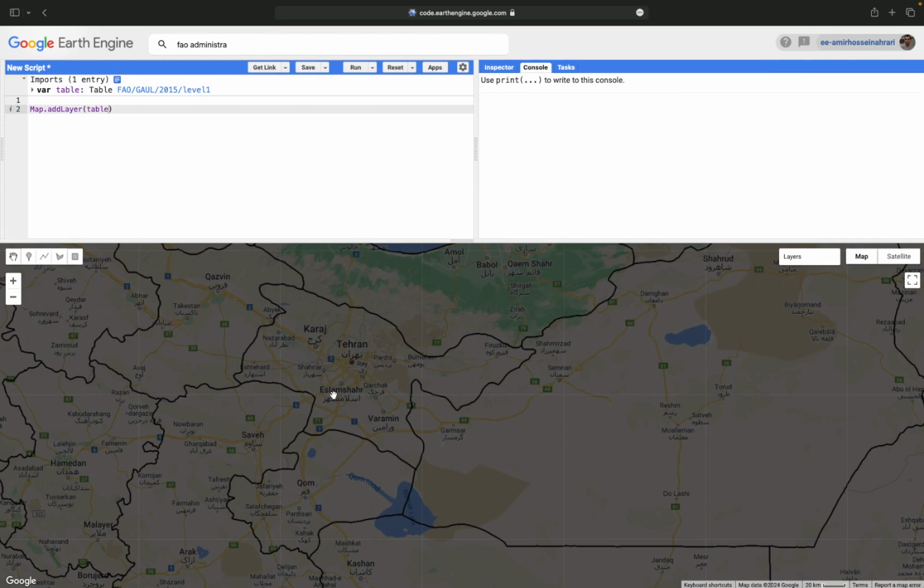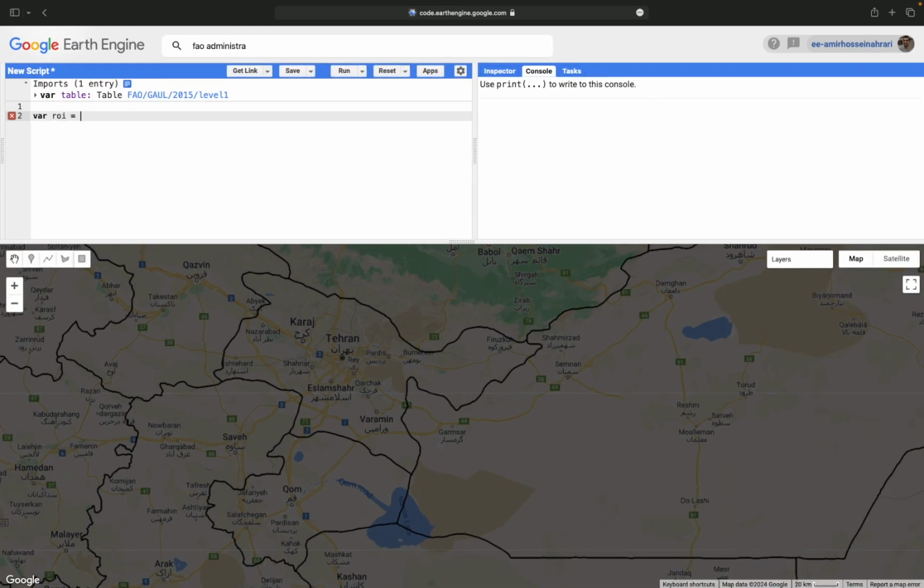In the next step, we need to clip this region, or separate it from the other borders or other regions available in this product. It's very simple, you just need to make a new variable as region of interest. Let me make the code a little bigger to show you better.